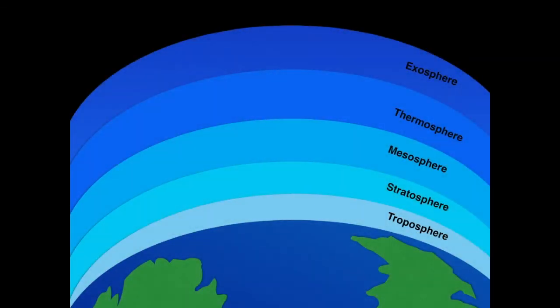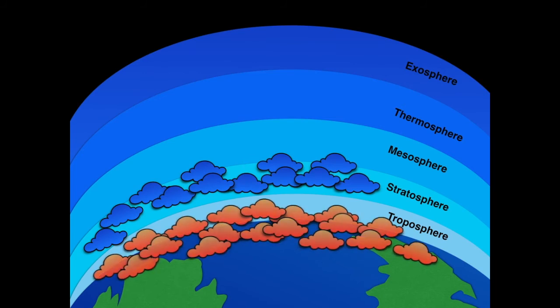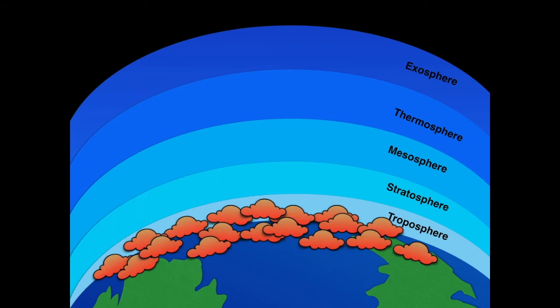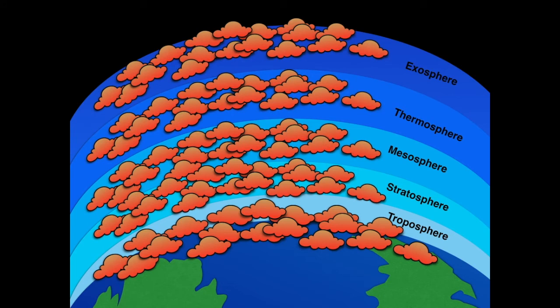Another indicator that the sun is not responsible is that the surface of the Earth is warming and the upper stratosphere is cooling, which is consistent with the buildup of greenhouse gases. If the sun was responsible, then all the layers of the atmosphere, including the stratosphere, would be warming, and this is just not what we're seeing currently.